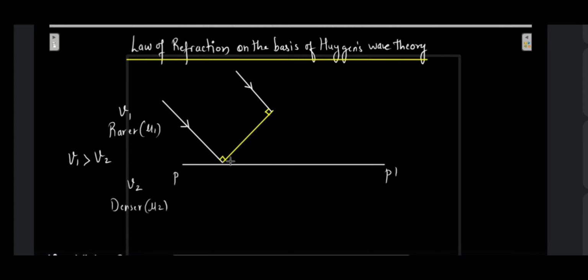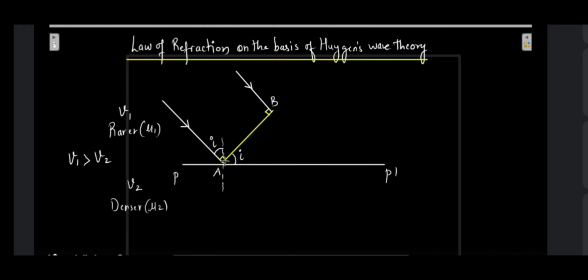Let's mark these two points which we require. Let this point be A, let this point be B. We require a normal over here. So this is going to be my angle of incidence, and naturally this becomes the angle of incidence 2, angle equal to the angle of incidence. So let us say that in time t, we'll see the next wavefront now.